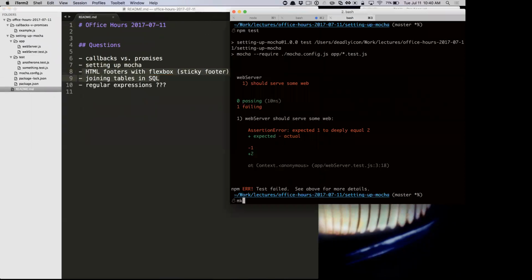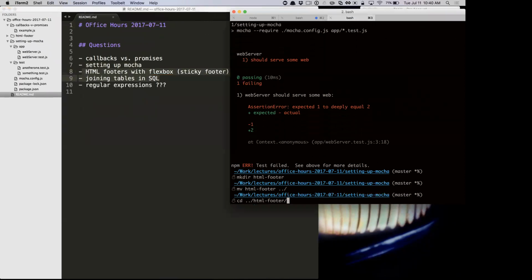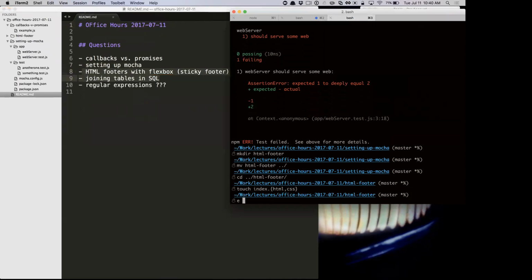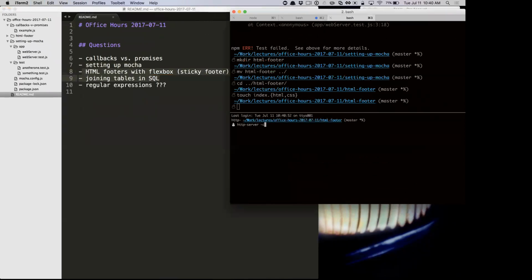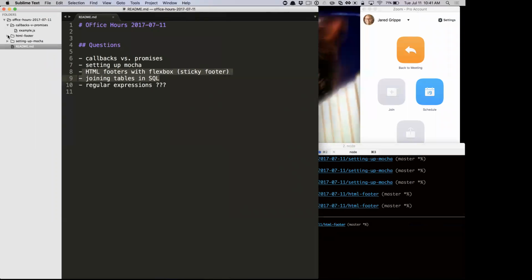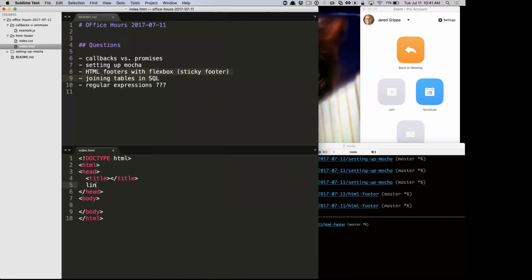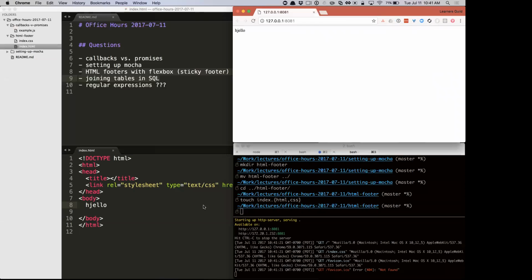HTML footers with Flexbox. Great. So we got a little web page going on here.